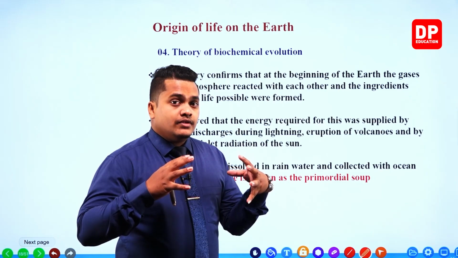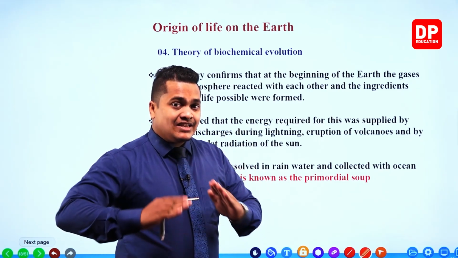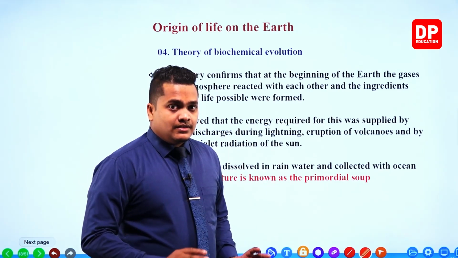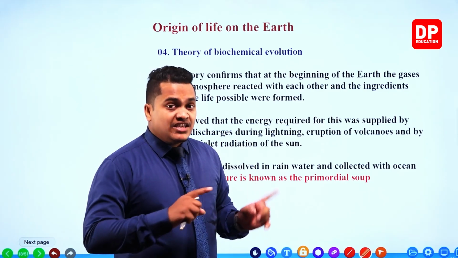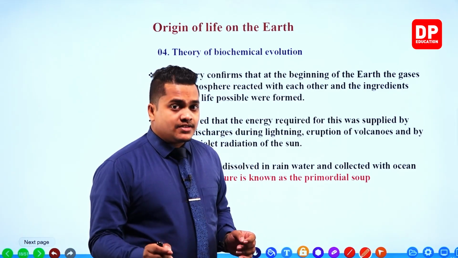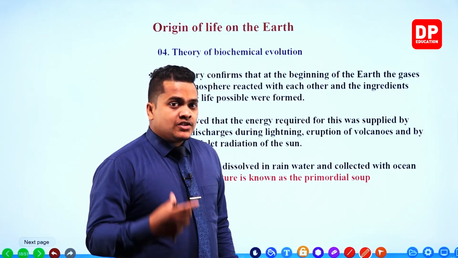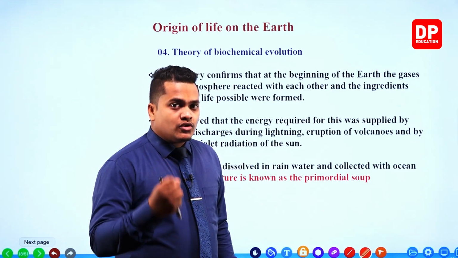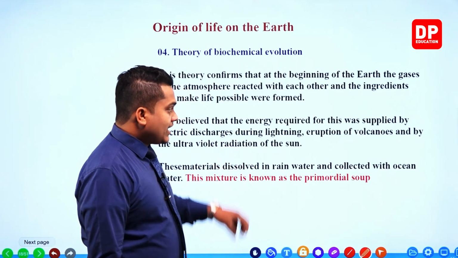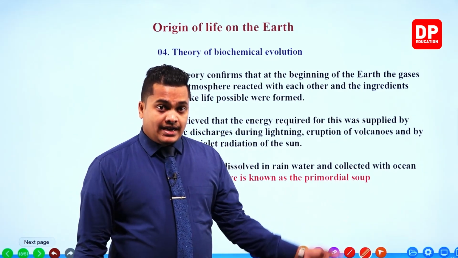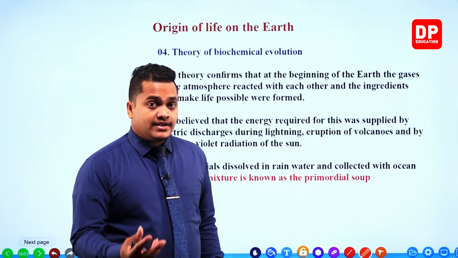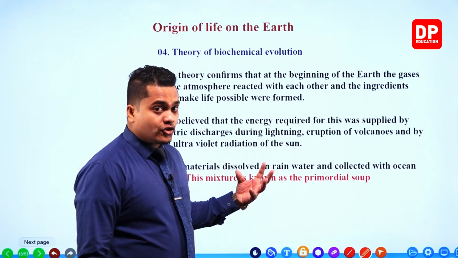So, in order to create those chemicals, these initial chemicals, the reactants, should get different kinds of energies. So the energy requirement was fulfilled by volcanic eruptions, by solar radiation like light rays, like ultraviolet rays.